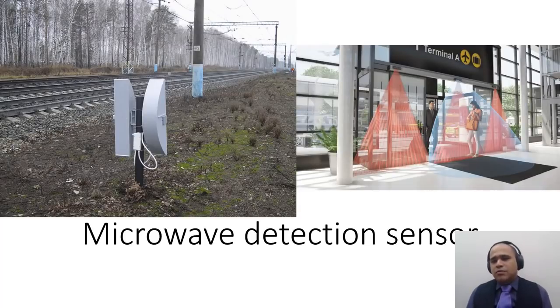Now, I used to think that PIR sensors are used when I enter the mall and the doors automatically open. Even in the airport, you might have seen the same phenomenon. And microwave sensors are the actual ones, not the PIR ones, that are used. These sensors are also used in railways, where in the night when the railway comes, this microwave sensor detects its arrival.